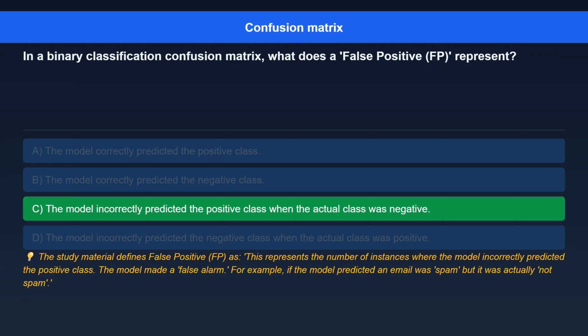Here's the explanation. The study material defines false positive, FP, as this: it represents the number of instances where the model incorrectly predicted the positive class. The model made a false alarm. For example, if the model predicted an email was spam, but it was actually not spam.